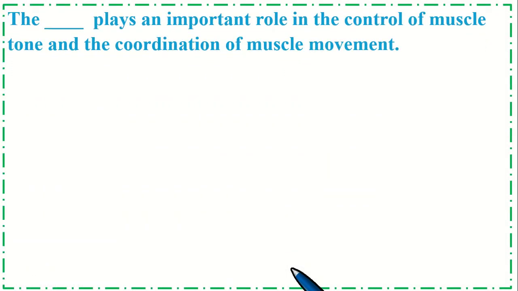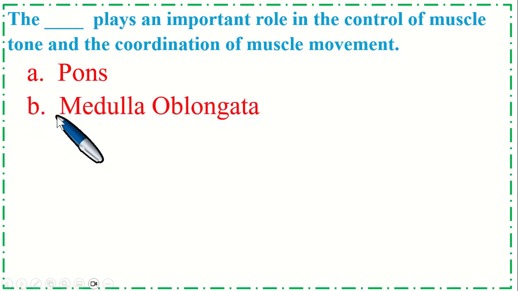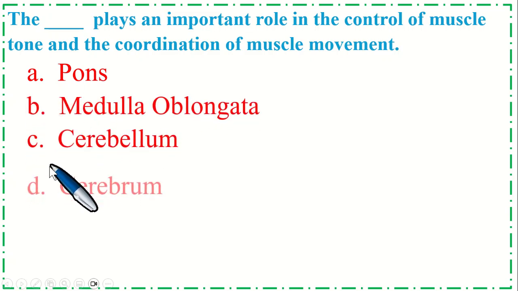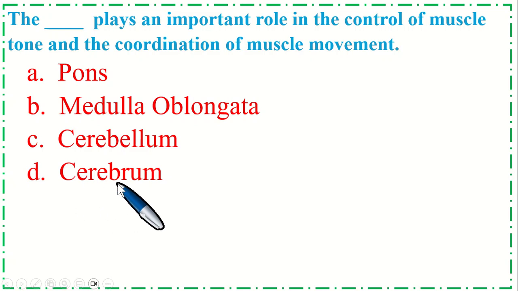So this is a very important MCQ. The dash plays an important role in the control of muscle tone and the coordination of muscle movement. Option A, pons; B, medulla oblongata; C, cerebellum; and option D, cerebrum.